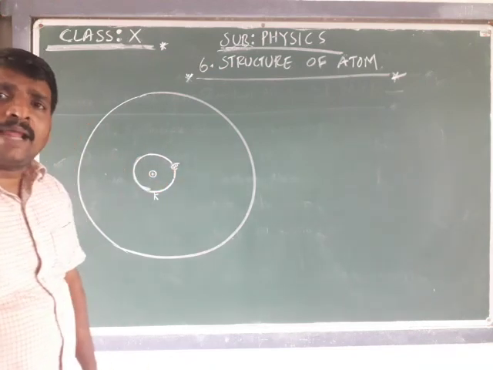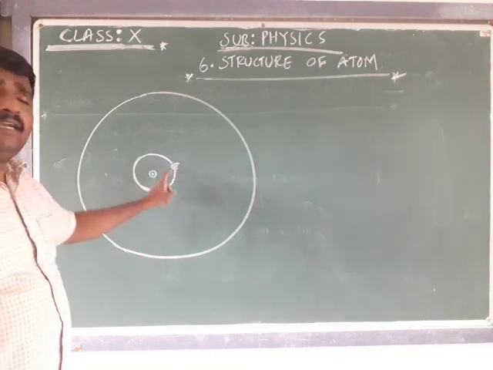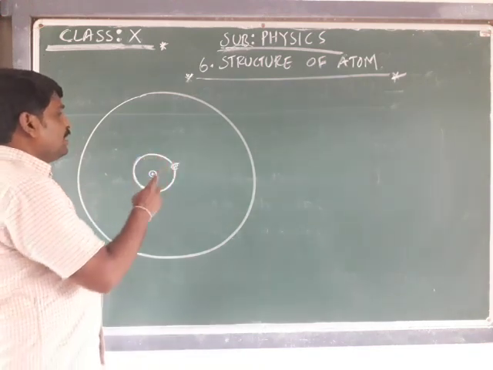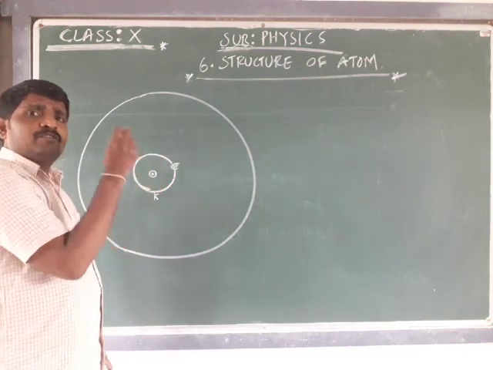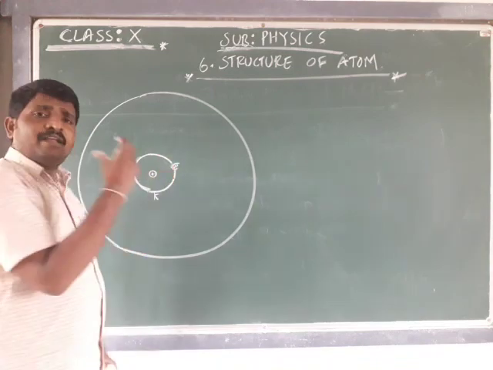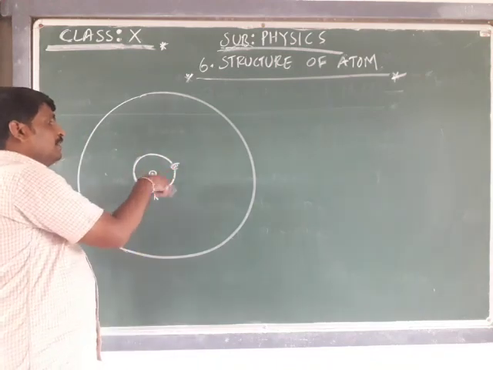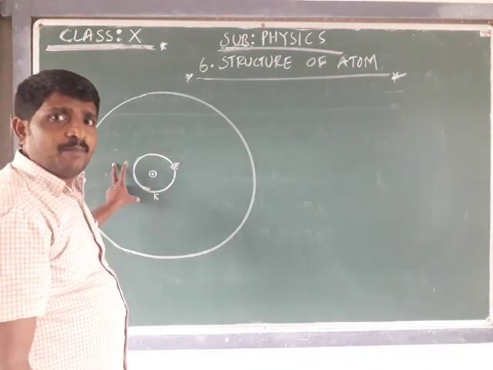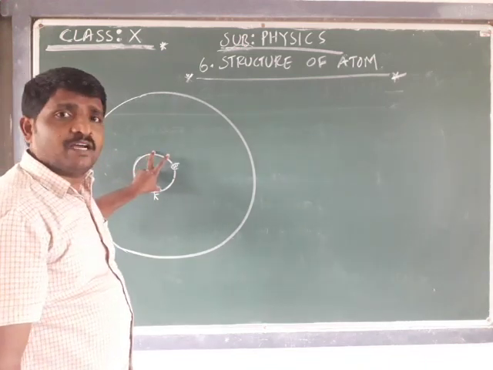Practically, it is not possible to locate the exact location of the electron, because to see something this small, a light must be focused on the atom. The wavelength of that light can disturb the flow of the electron, so there is a chance of not being able to find its location.